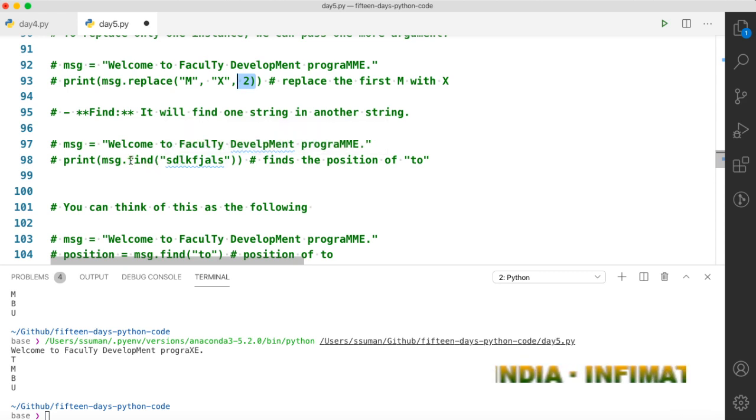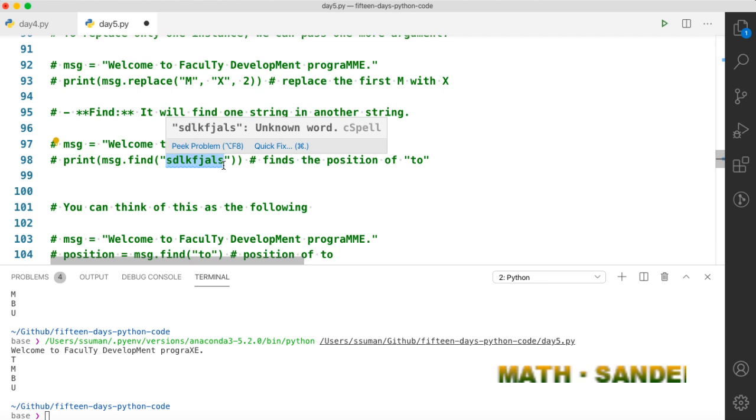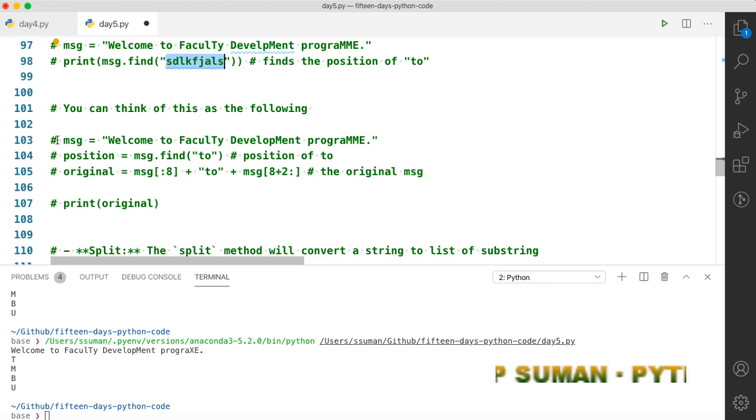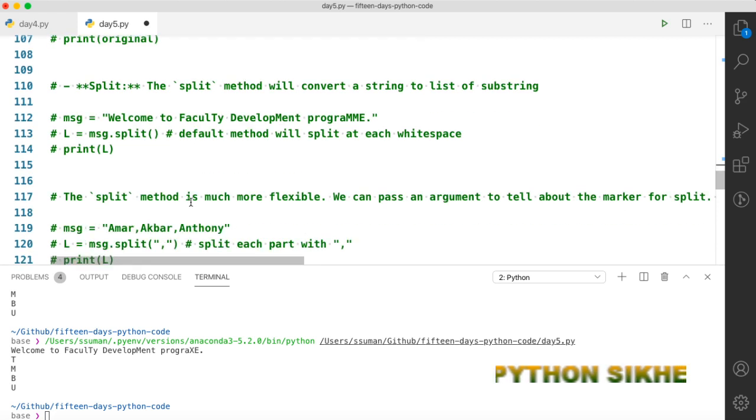Another important method is find. If you want to find a substring in a bigger string, then you can use the find function. Find function works like this, we have seen that. Then split, you can split a string into a list with some indicator of where you want to split.